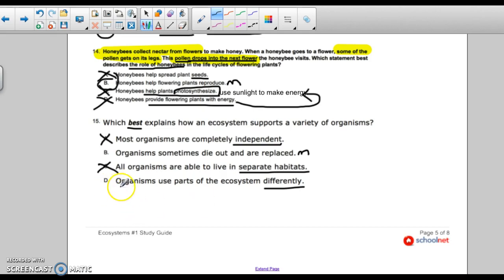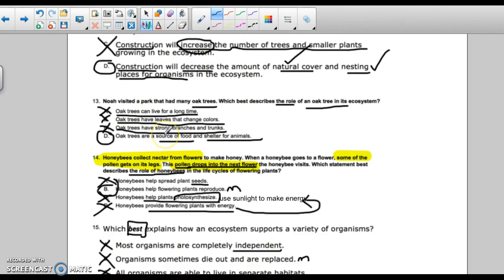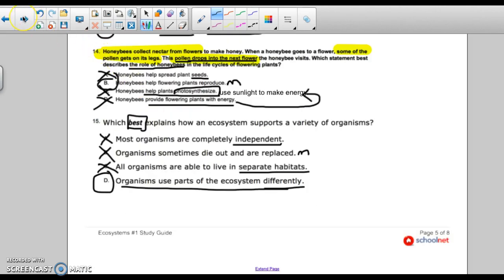So I really like this answer better than B. So I'm going to say that B is not the answer, and I'm going to go with D. Again, be very careful. You can easily reason yourself out of the correct answer when you see those highlighted words of best or most likely. So just be careful with those. That's number 15.